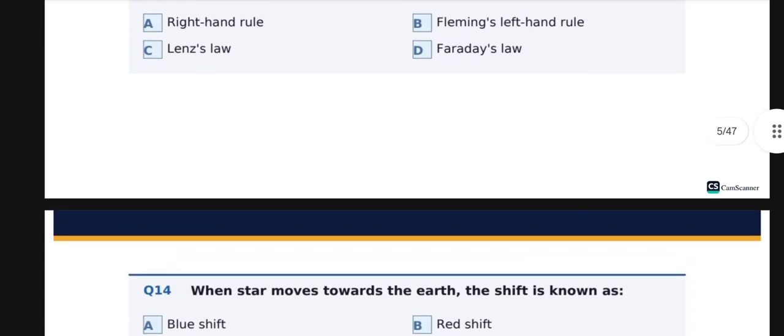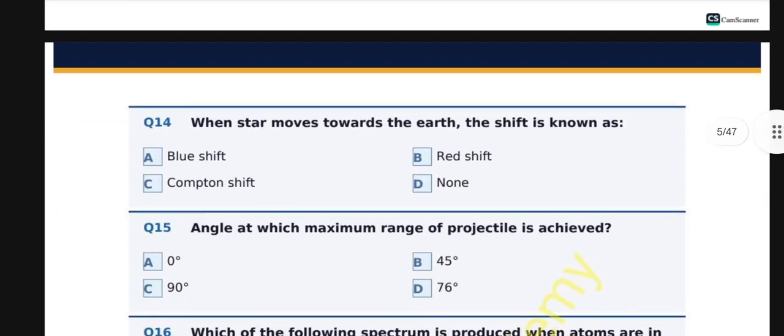Question number 14. When a star moves towards the Earth, the shift in its light is known as A. Blue shift, B. Red shift, C. Compton shift, D. None. And the correct option is A. Blue shift. When a star moves towards Earth, the light waves are compressed, due to the Doppler effect, increasing frequency and shifting towards the blue end of the spectrum, called blue shift.